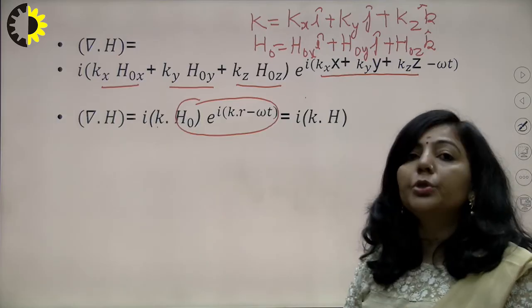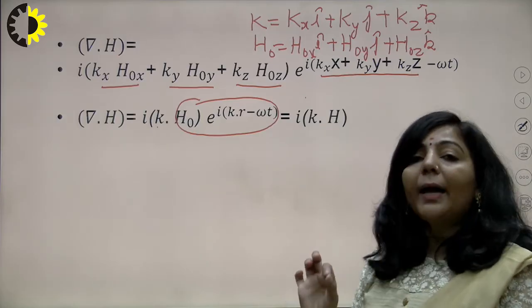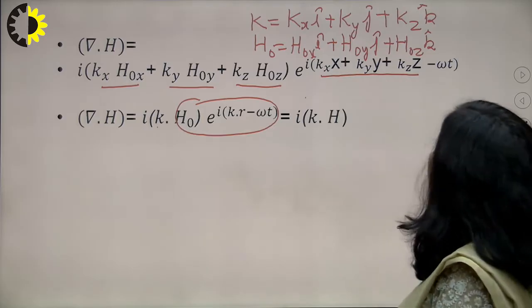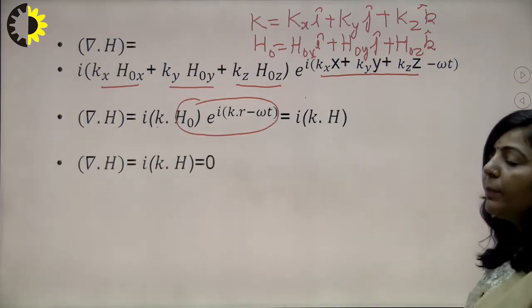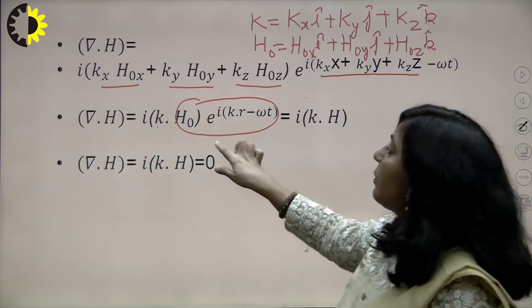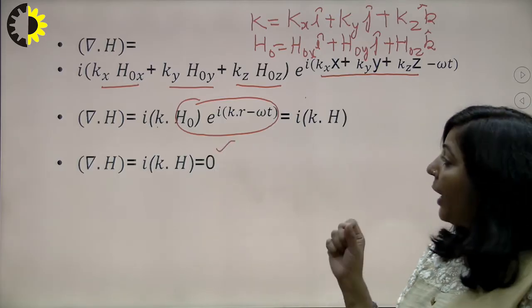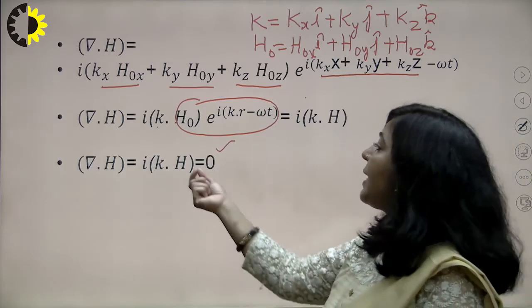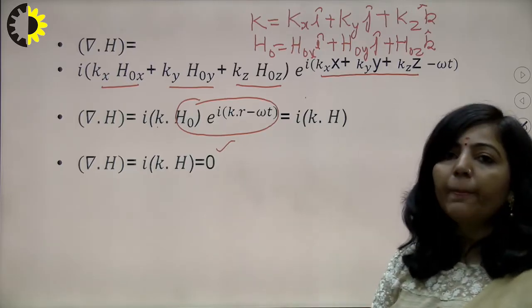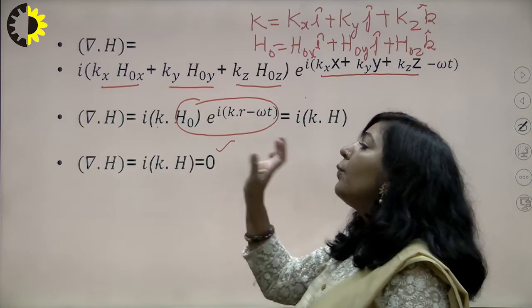So what is the conclusion? The conclusion is that divergence of h is now i k dot h. And you know what divergence of h is? From the second Maxwell equation, it is 0. So if divergence of h is 0, it means i k dot h is also 0. So you have a product of two terms as 0.